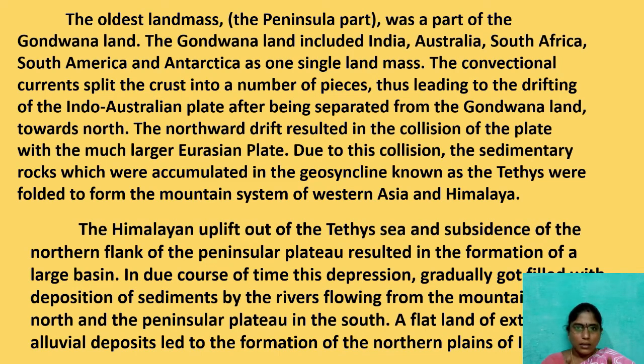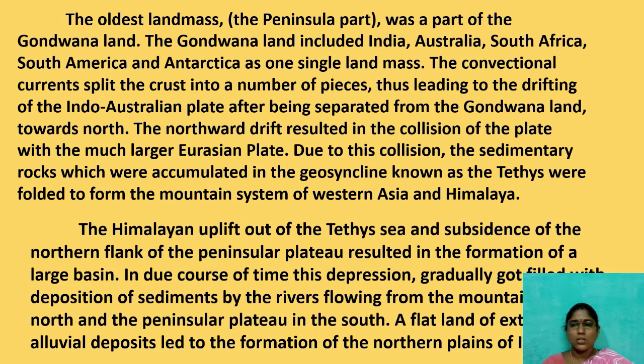And the convectional current split the crust into a number of places, thus leading to the drifting of the Indo-Australian plate after being separated from Gondwana land towards the north. Earlier, our India was a part of Gondwana land below the equator. Due to this plate movement, now our India has shifted to the northern hemisphere. Earlier it was in the southern hemisphere. The northward drift resulted in the collision of the plate with the much larger Eurasian plate.